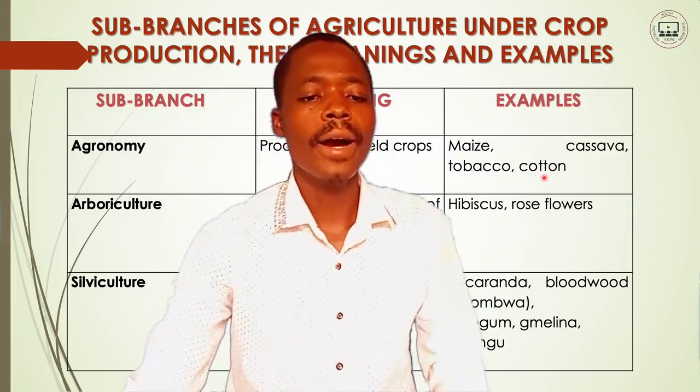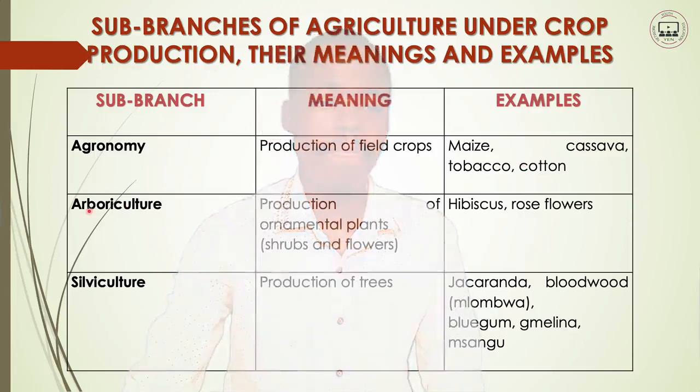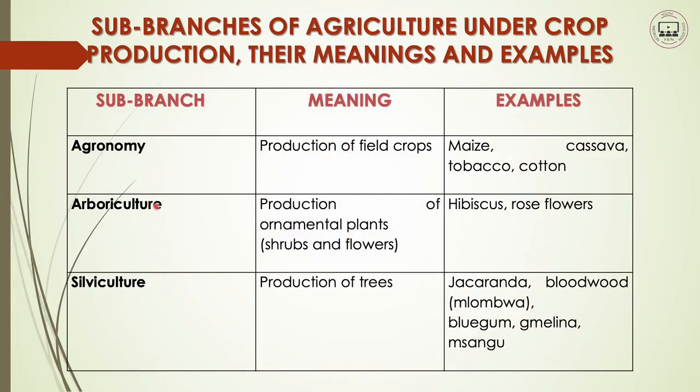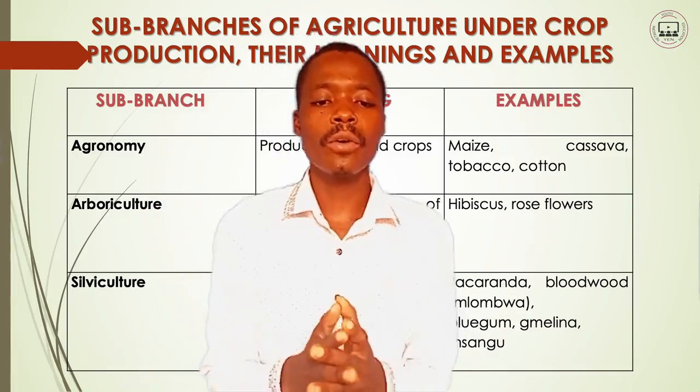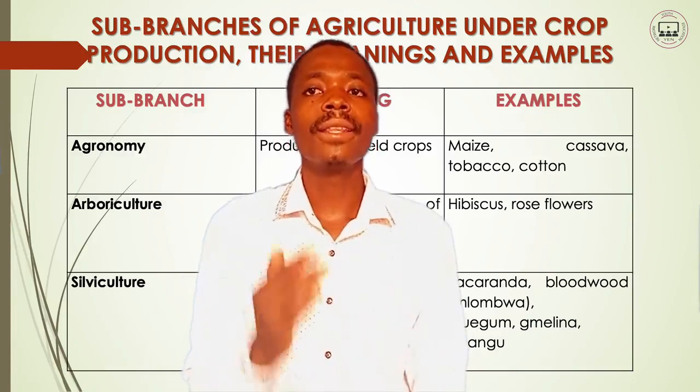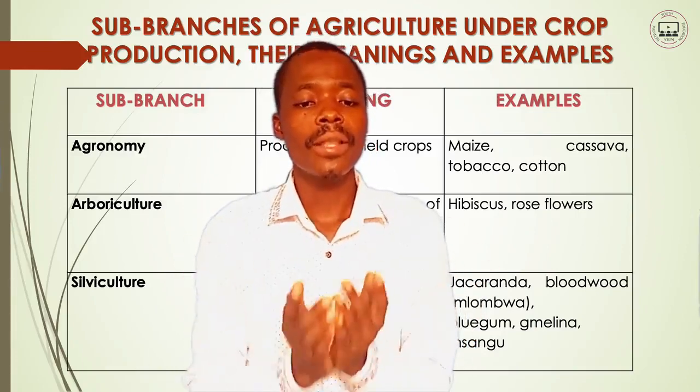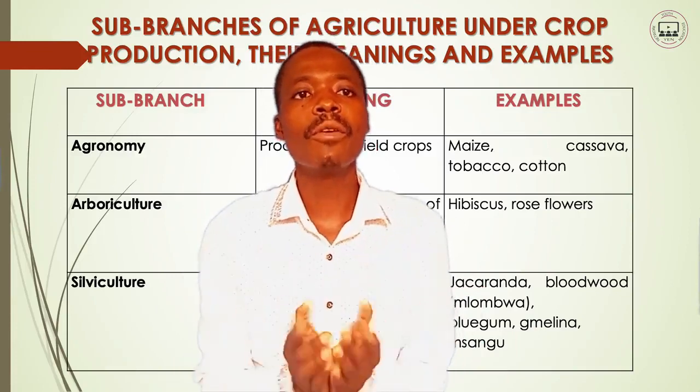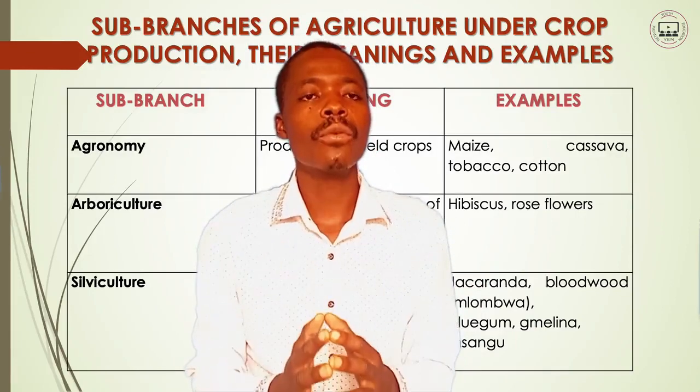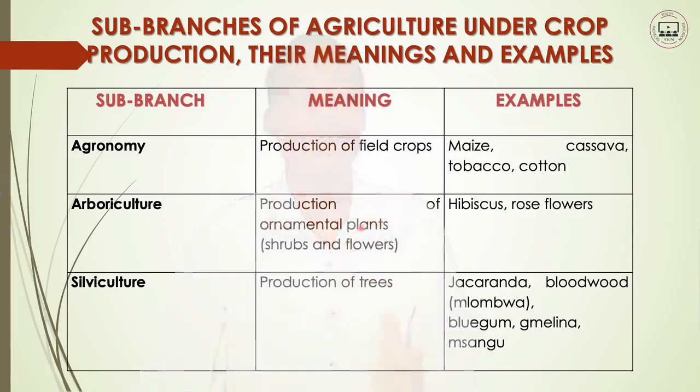Moving forward, we have another sub-branch, arboriculture. Arboriculture means production of ornamental plants. When we talk of ornamental plants, we are talking of plants like what? Some of them can be used for food, and some are not used for food. Particularly, we are talking of the growing of shrubs and flowers. These are ornamental ones.